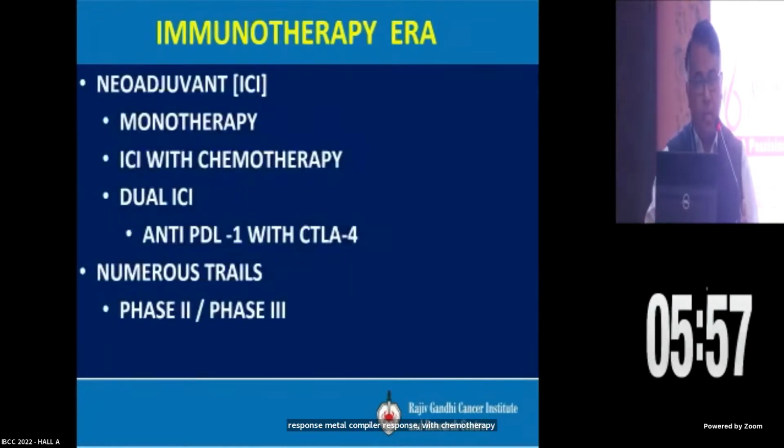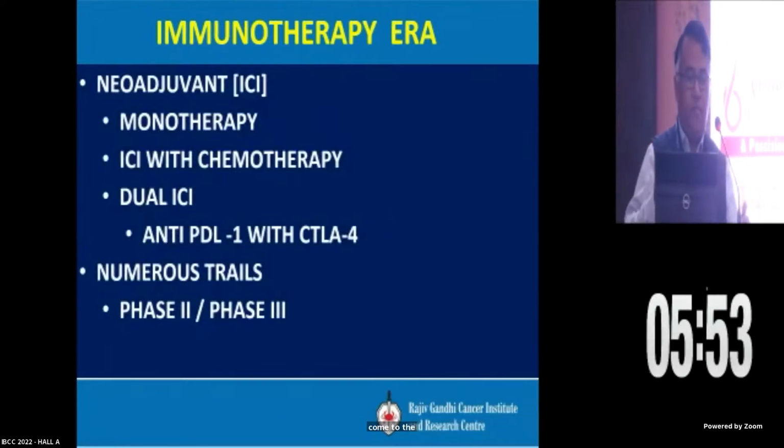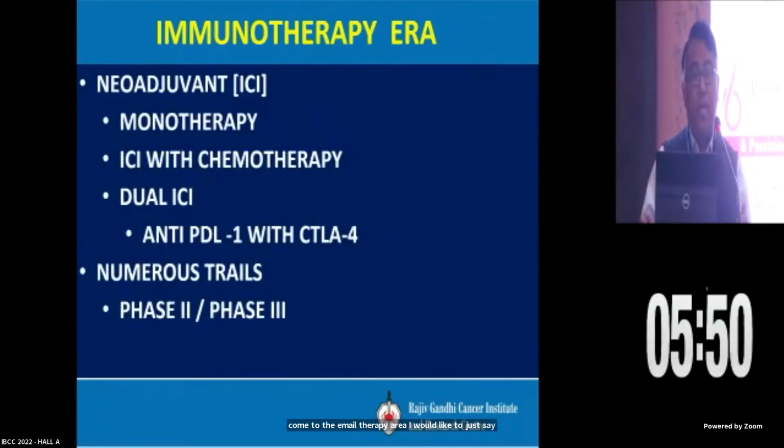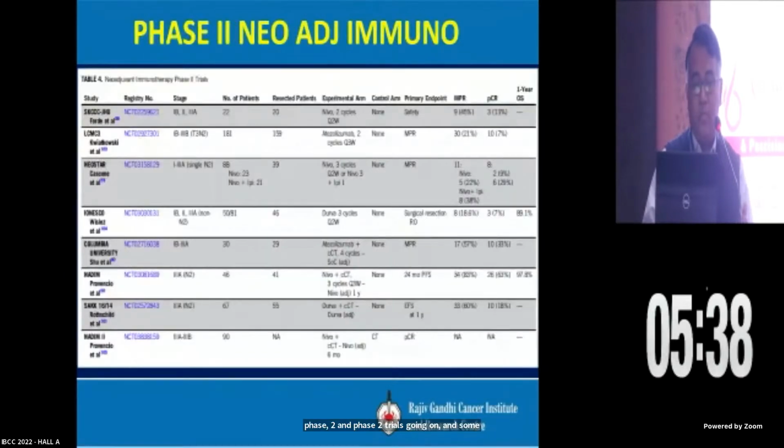Now we come to the immunotherapy area. It can be used as neoadjuvant, as a single agent, combined with chemotherapy, or as dual immunotherapy. We now have numerous phase 2 and phase 3 trials going on, and some have been published. This is the phase 2 neoadjuvant immuno trial, and the SAC trial is something we can talk about. The NADIM study is obviously very encouraging.